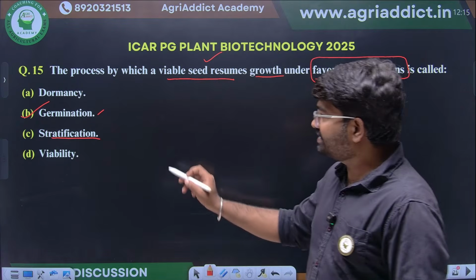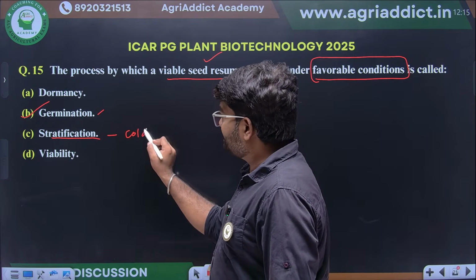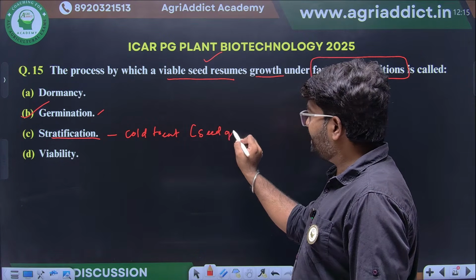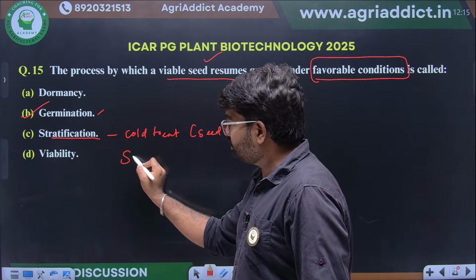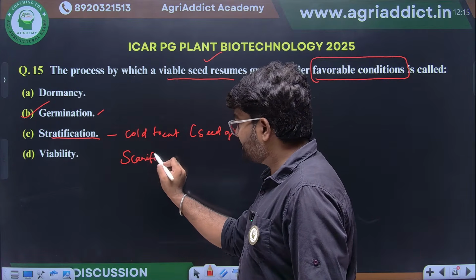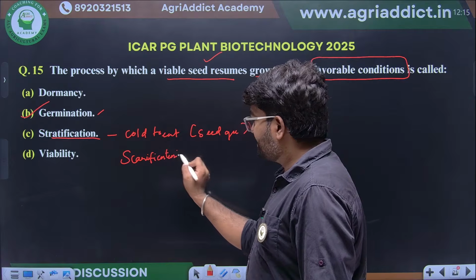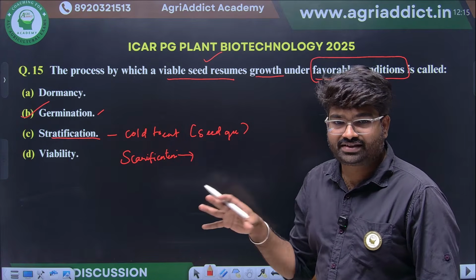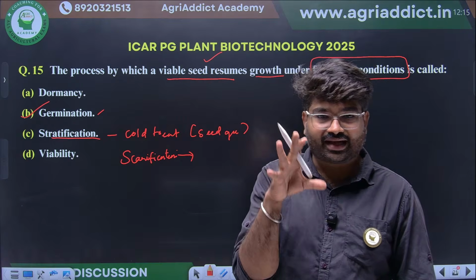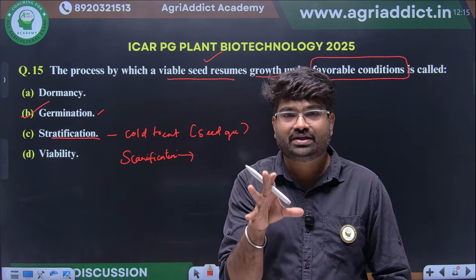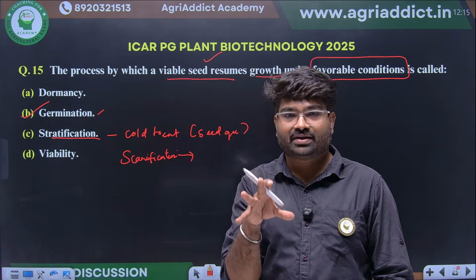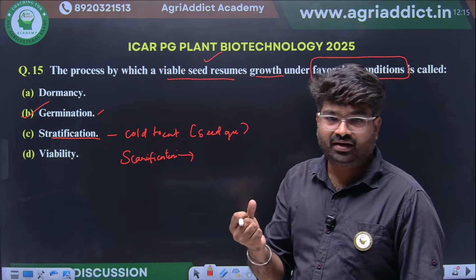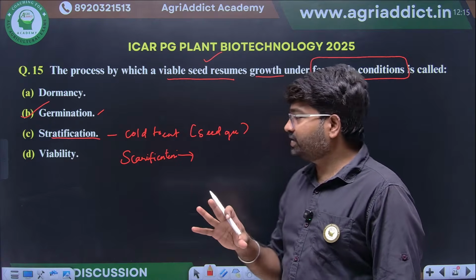Stratification means we are giving cold treatment for promoting seed germination. Okay. Scarification means what? Scarification. Okay. It's a mechanical method. Scarification means it's a mechanical method. We do this for loosening the seed coat of the seed, so that it will facilitate easy uptake of water and germination will proceed sooner. Okay.